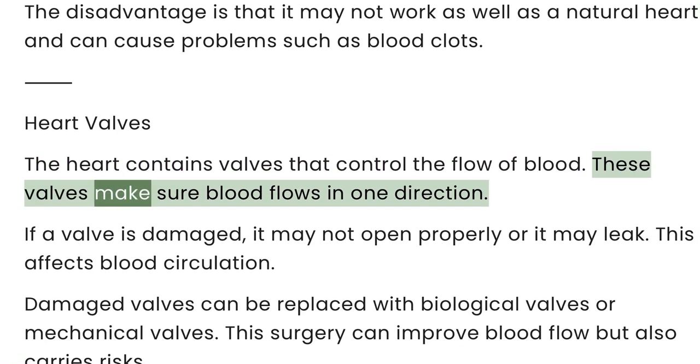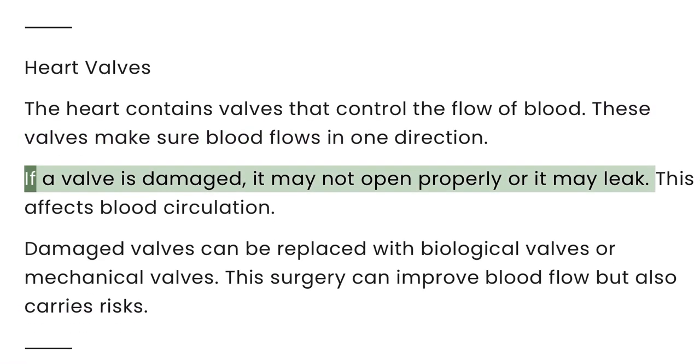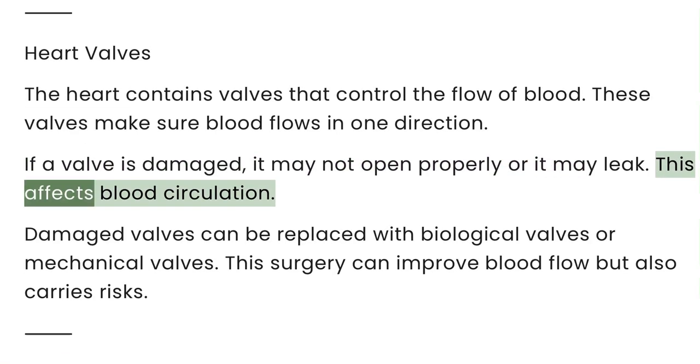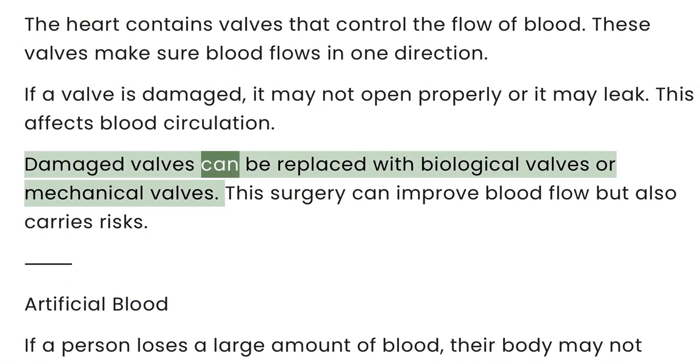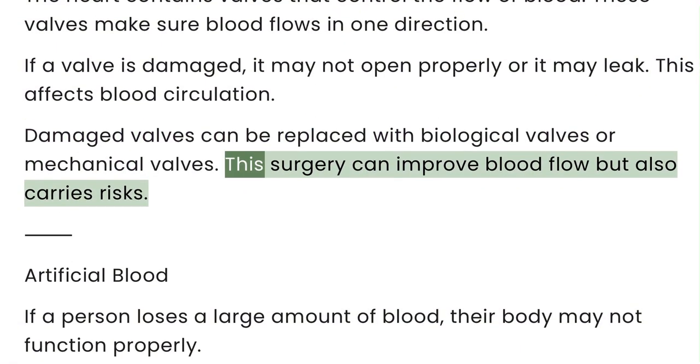These valves make sure blood flows in one direction. If a valve is damaged, it may not open properly or it may leak. This affects blood circulation. Damaged valves can be replaced with biological valves or mechanical valves. This surgery can improve blood flow but also carries risks.